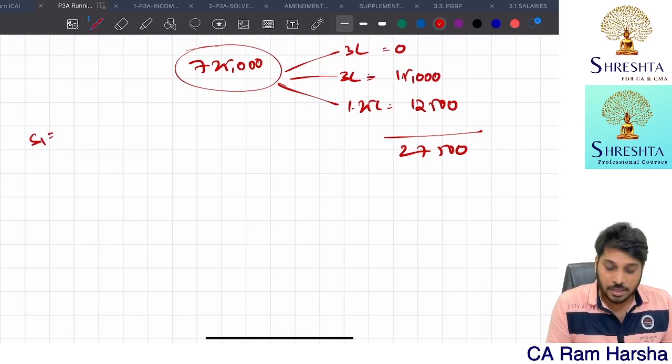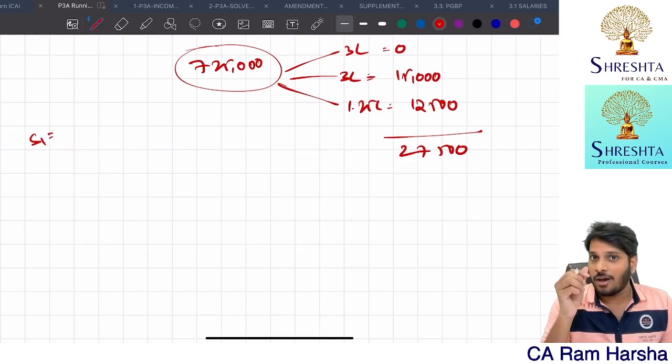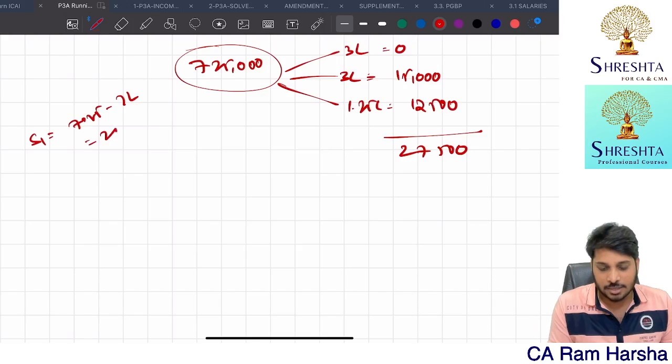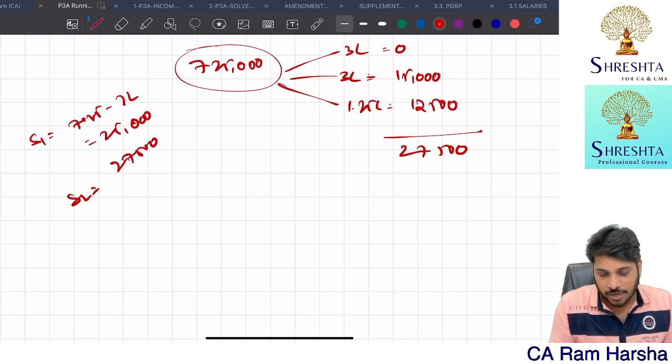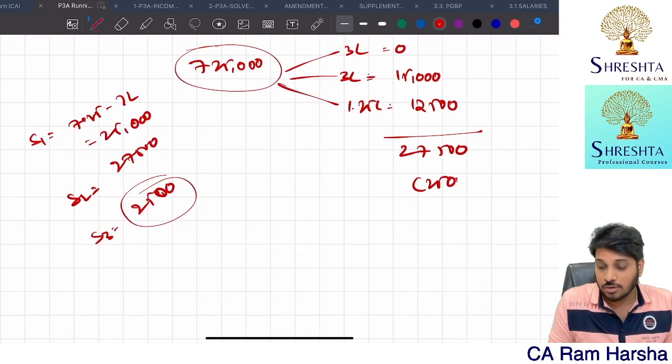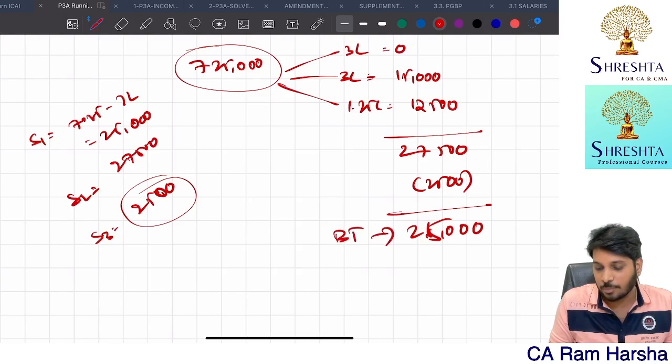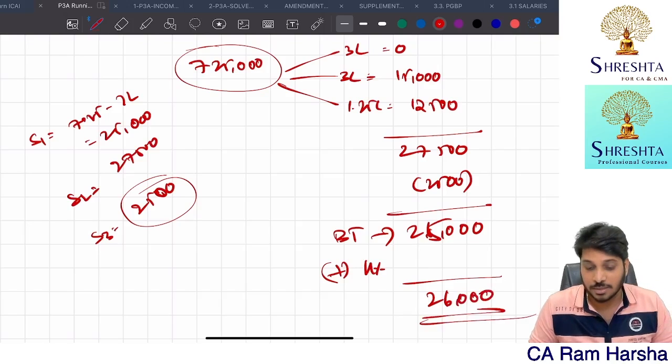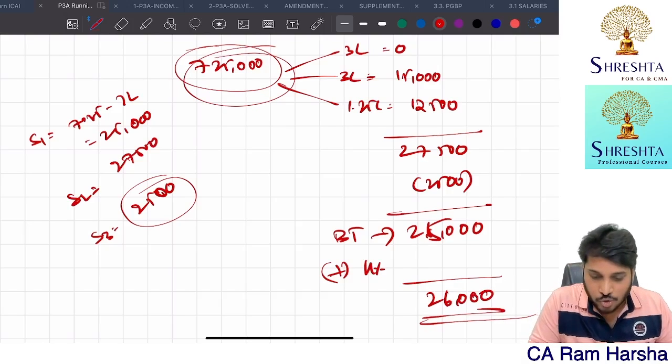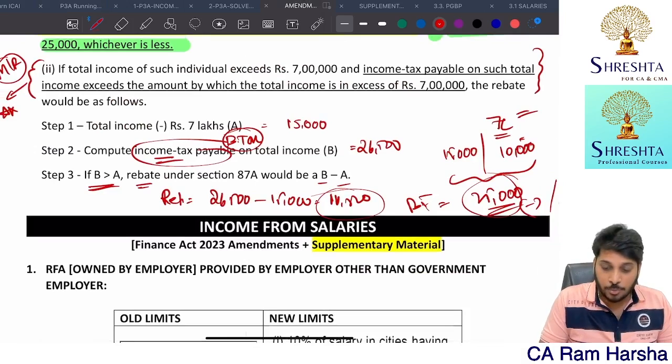Now my step 1 calculation of relief for 87A. Step 1, 7.25 minus 7 lakh is equal to 25,000. Step 2, what is the basic tax on actual total income? 27,500. Is step 2 more than step 1? Yes. So step 3, 2,500 will be the rebate. So 25,000 is the balance tax you have to pay, plus 4% which is 1,000. So 26,000 is the tax payable. This is the same question asked in the MTP. So very simple. I hope you understood.